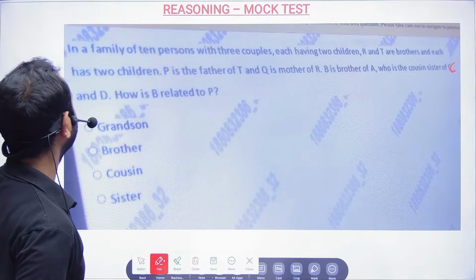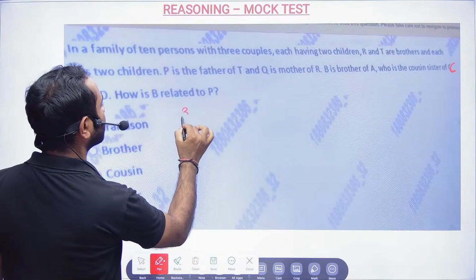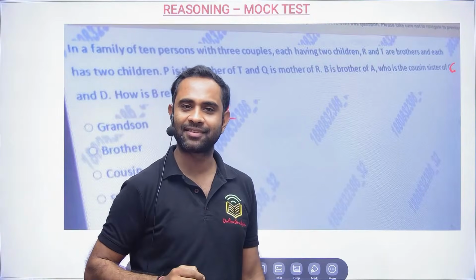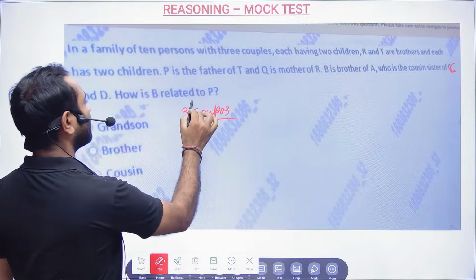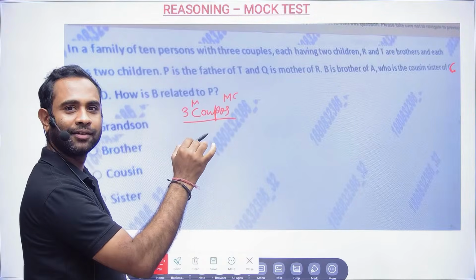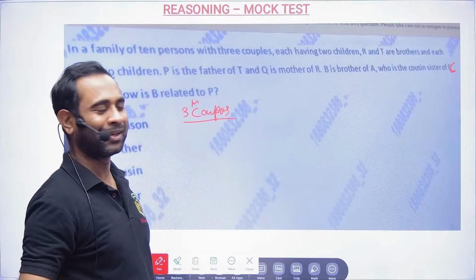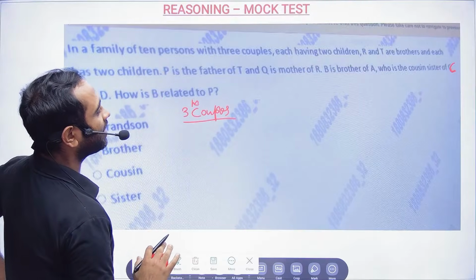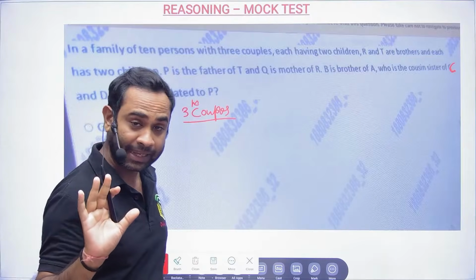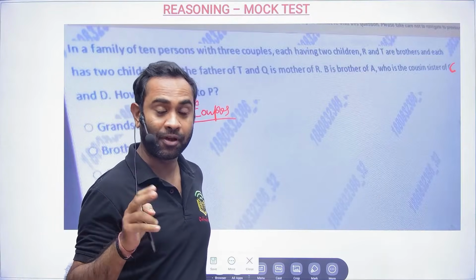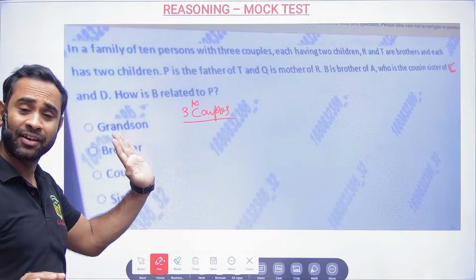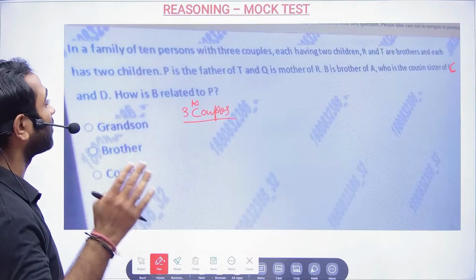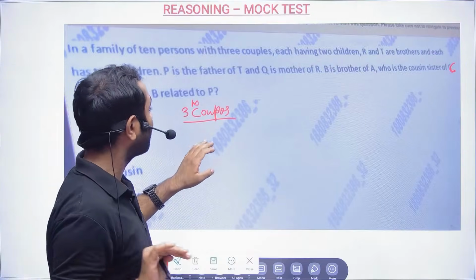So it says, in a family of 10 persons with 3 couples. So 3 couples are there. Couples means not only boyfriend girlfriend. Couples means शादीशुदा लोग भी couple ही होते हैं. That is called MC, married couple. So in a family of 10 persons with 3 couples, each having 2 children, R and T. Each is having only 2. हम दो, हमारे दो. That's how the questions are framed, they take care of things like population. They could have written MC, married couple, but they have not.